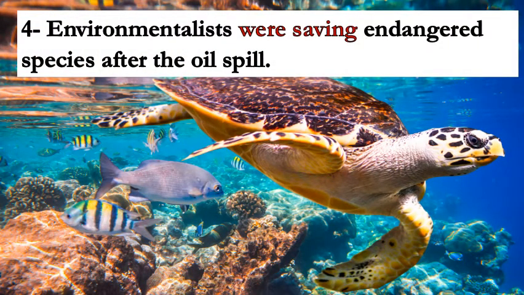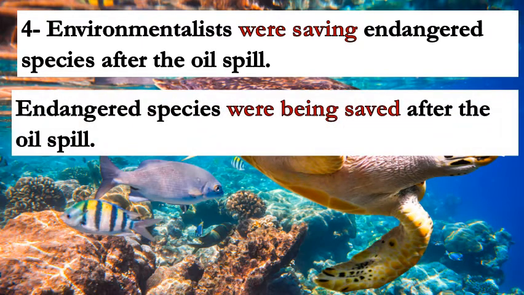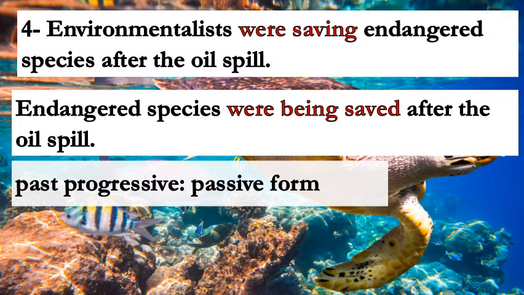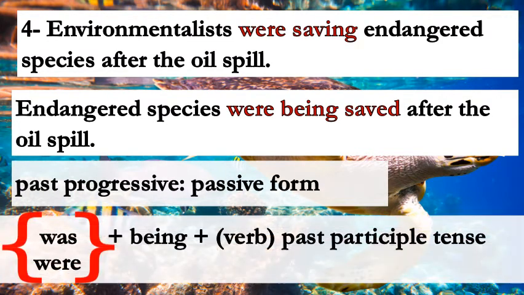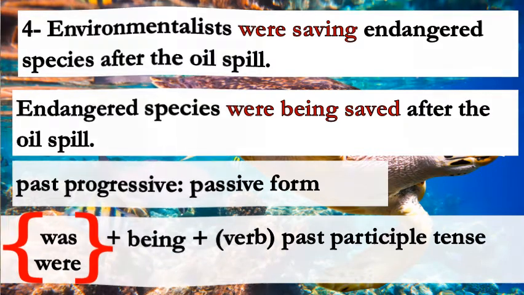Number 4. Environmentalists were saving endangered species after the oil spill. Endangered species were being saved after the oil spill. Past progressive passive form: was or were plus being plus verb past participle.